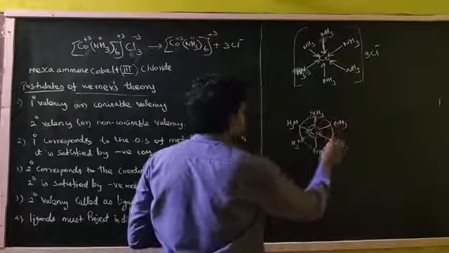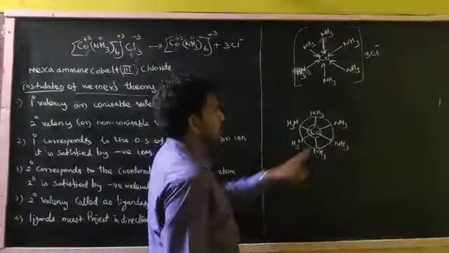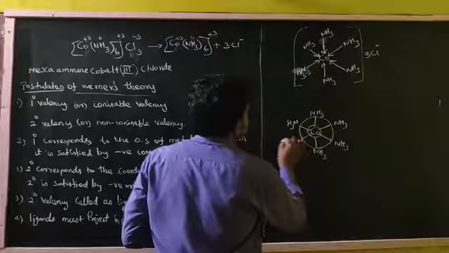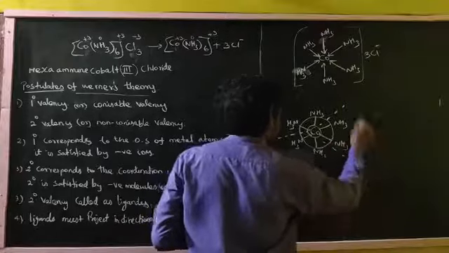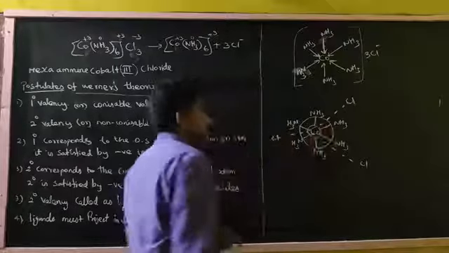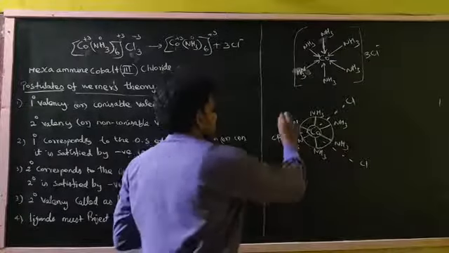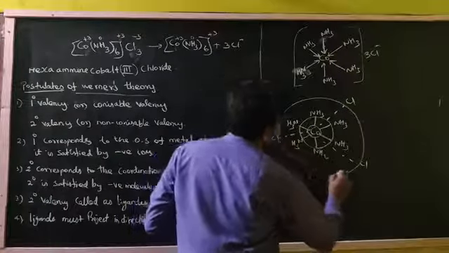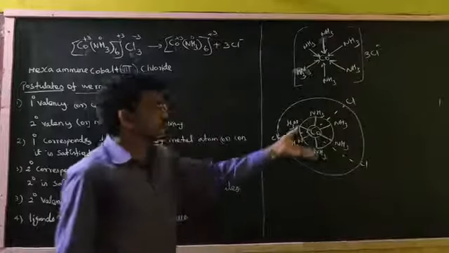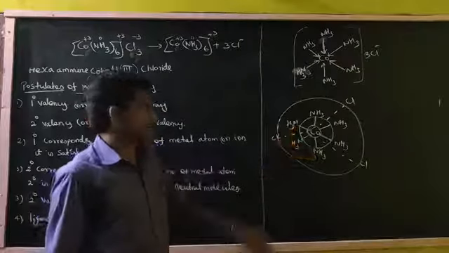Inner sphere means coordination number, and in the outer sphere, the primary valency is mentioned with a dotted line. This kind of structure he has given, right?